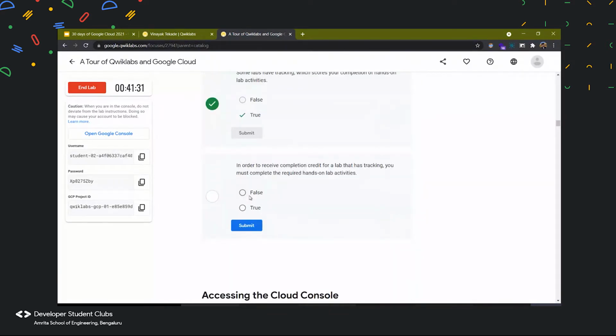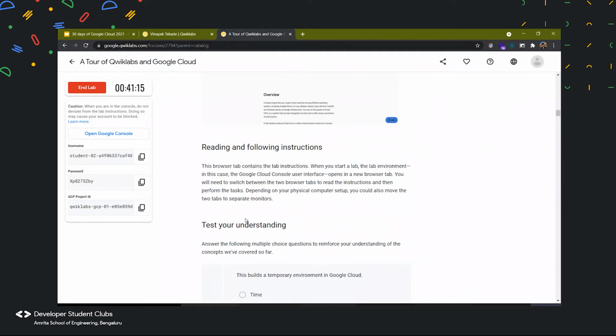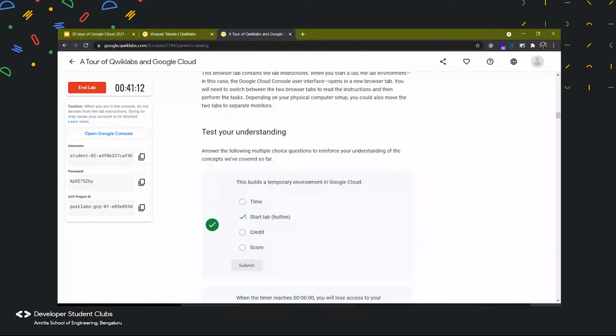And then the last one in this section is, in order to receive completion credit for a lab that has tracking, you must complete the required hands-on lab activity. Yes, that's true. All right, so we have learned how QuickLabs is working here.